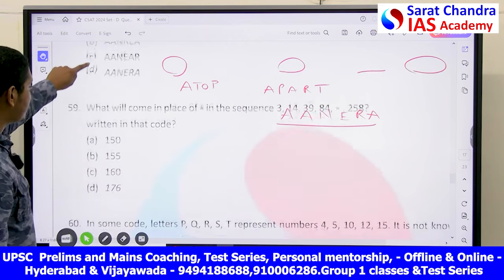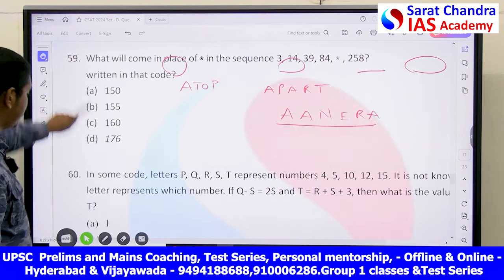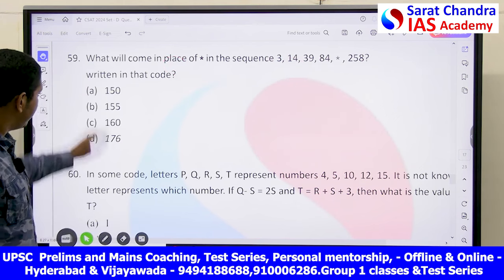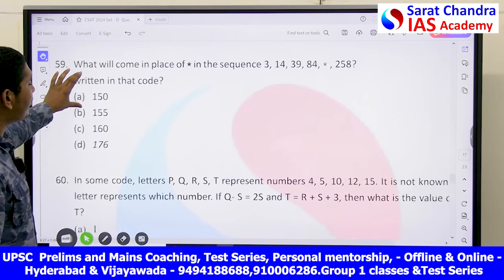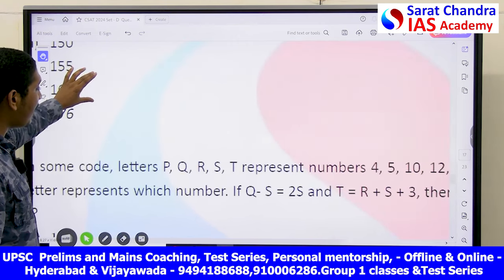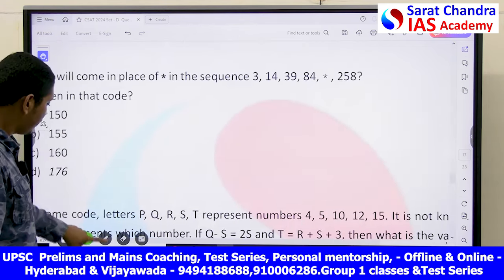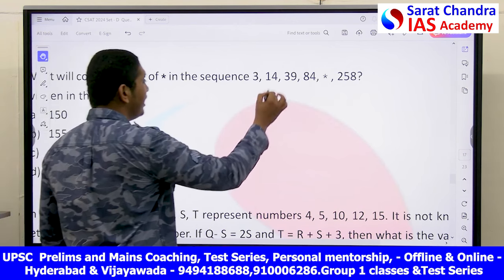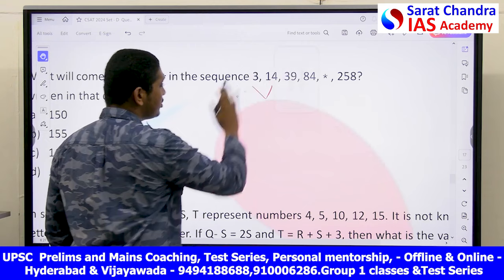So let's go for the next question. This is also a very easy question. So here they gave you a sequence with a star, and you have to find the missing number. Okay, this is a simple problem. In a sequence, the basic thing is to subtract.